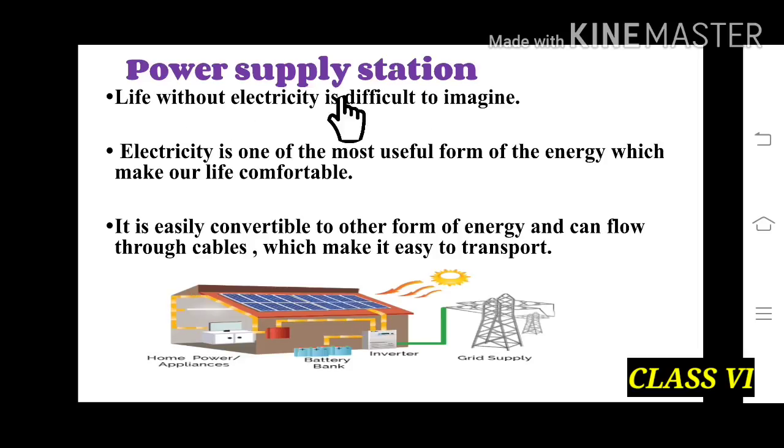Power supply station. Children, as you know, life without electricity is difficult to imagine. Electricity is one of the most useful forms of energy, and it makes our life comfortable. So in this picture we can see that there is a grid supply, and it is supplying power to the inverter, battery bank, and to the house appliances. It is easily convertible to other forms of energy. And in this picture we can see that the power is flowing through the cables, which makes it easy to transport the electricity to our house appliances.